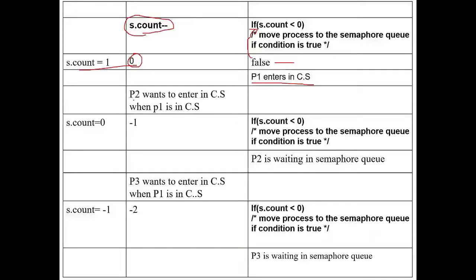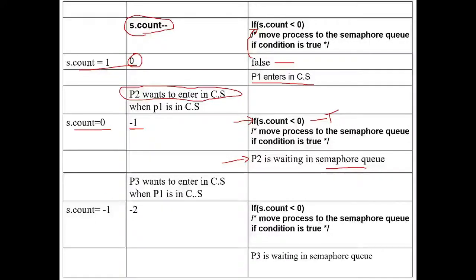Now when P1 is in the critical section, P2 wants to enter the critical section. So P2 will execute the first instruction. When it decrements the value of count, it becomes minus 1. So when it executes this code, this condition becomes true, it will execute the block operation, and process P2 will be put into the semaphore queue.